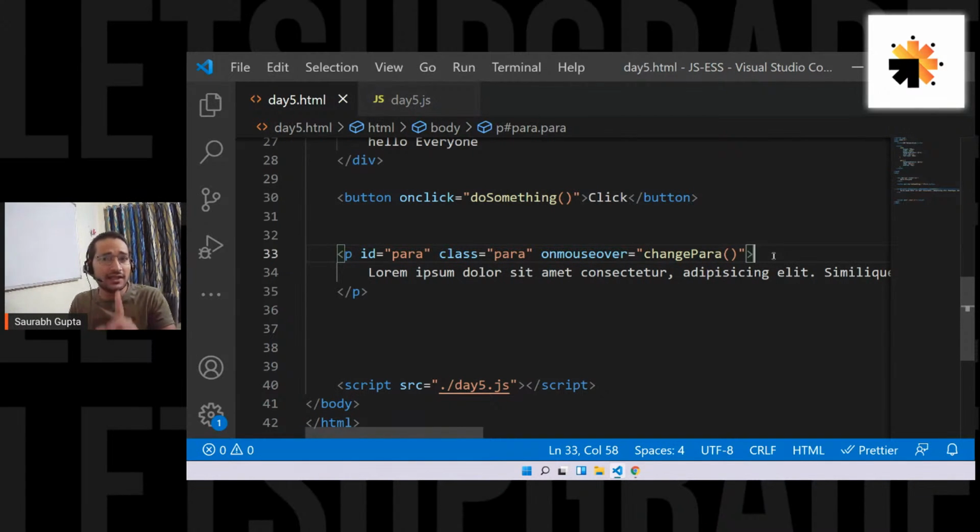Okay, guys, please charge your HTML and CSS skills as well. Please charge your HTML and CSS skills as well.